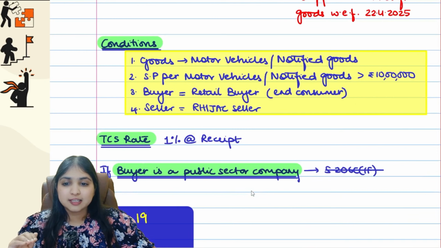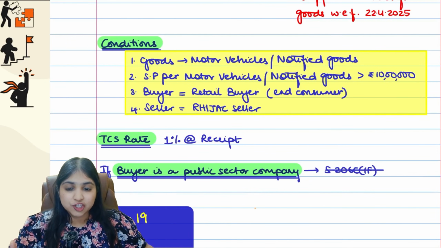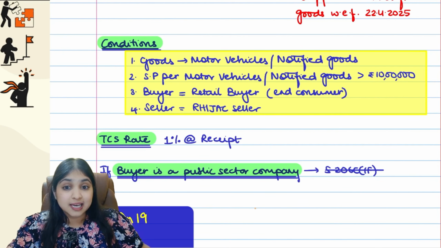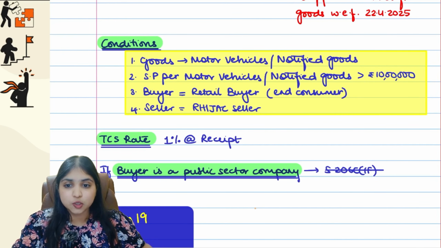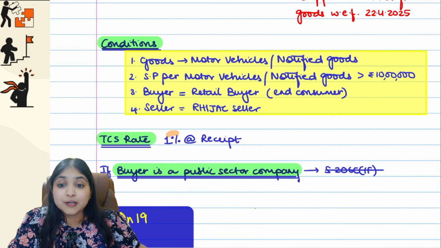Okay, guys. So what are my conditions? Let's summarize now. 4 conditions. Condition number 1: the goods have to be motor vehicles or notified goods. Then the selling price per vehicle has to be more than 10 lakh rupees. Then the buyer has to be a retail buyer, which means he must be an end consumer. And lastly, the seller has to be an RHijack seller. If all these conditions are fulfilled, 1% TCS will apply at the time of receipt.